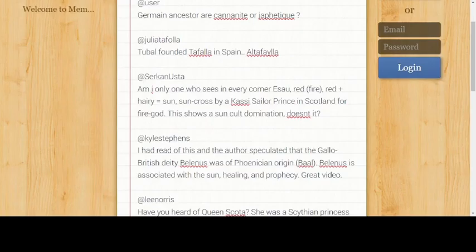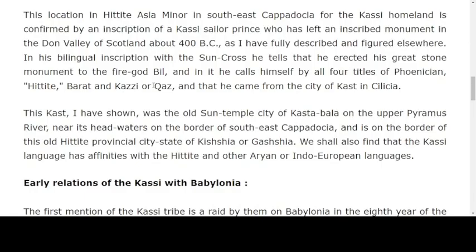So I think we must think about that. We can't just, because we see red, think fire for Esau, because it's not about fire, it was about the birthright being sold for pottage. So I don't think we must bring Esau into this worship when we're being told clearly that it's about Baal, the fire god Baal.